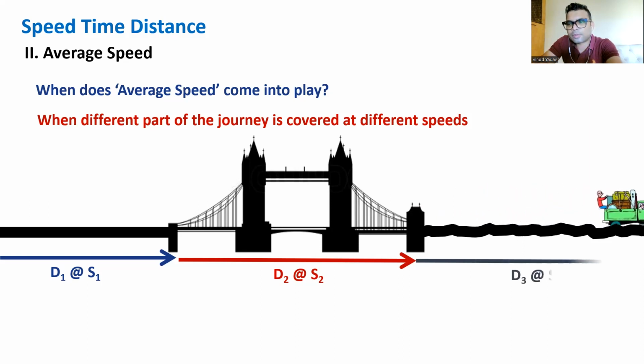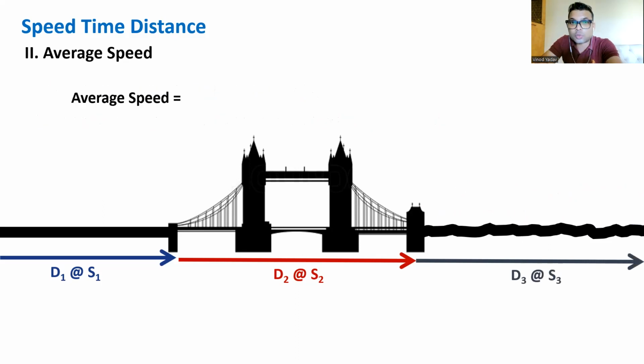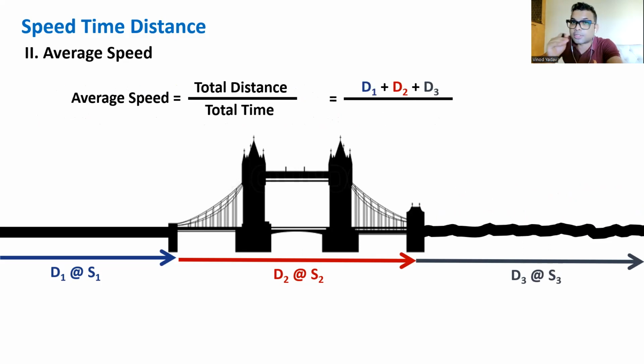Okay. So what's the logic? How do we find average speed? Yes, total distance upon total time. This is the main funda. Main formula is total distance traveled upon total time taken. So d1 plus d2 plus d3 in this case is the total distance. How will you find time in the first case? Yes, time is distance over speed, right? So d1 upon s1. Similarly, time in the second case d2 upon s2, and in the third case is d3 over s3. This is how you find average speed.